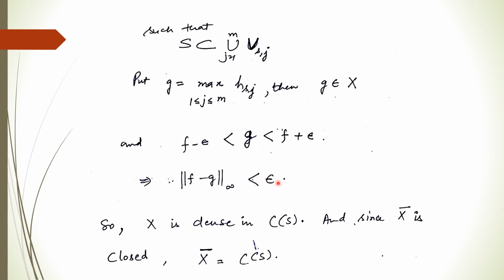So this implies that X is dense in C(S), because here f is a member of C(S) and g is a member of X, and we get the norm of this is strictly less than epsilon. So this implies that X is dense in C(S), meaning X bar is equal to C(S), and this is what we wanted to prove.